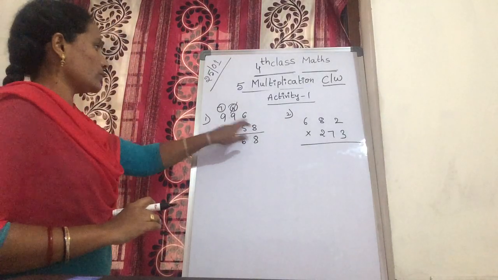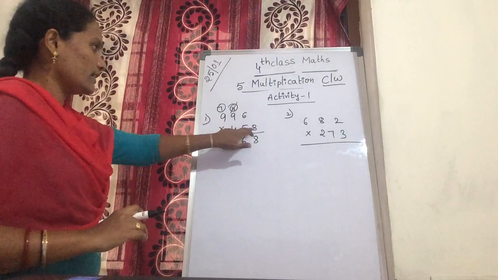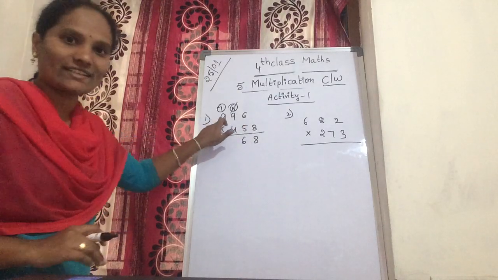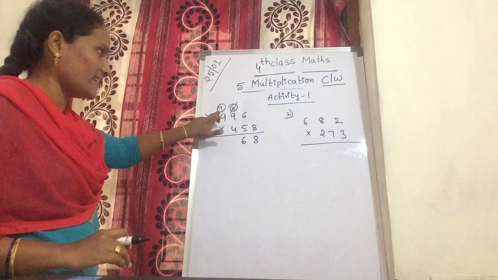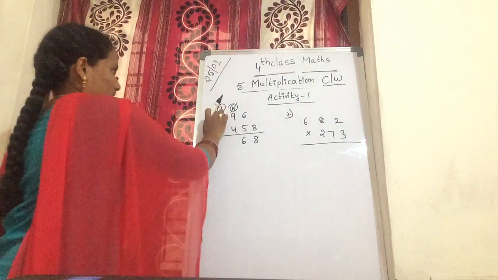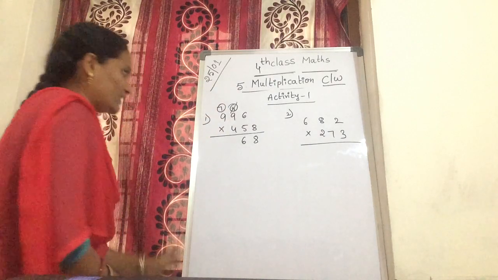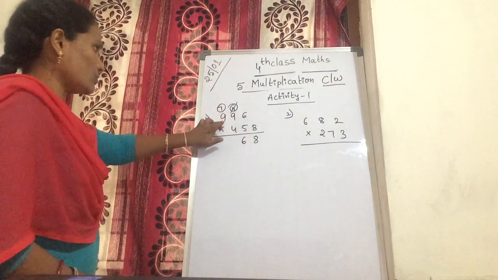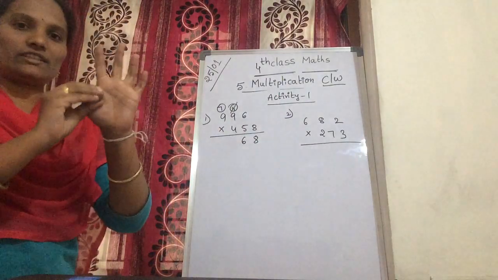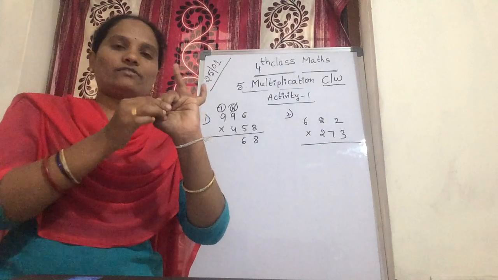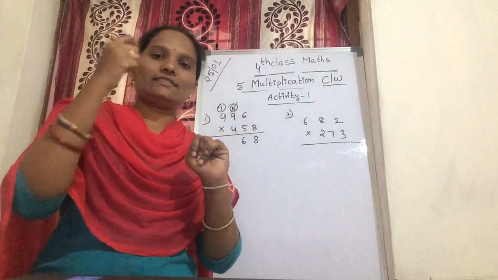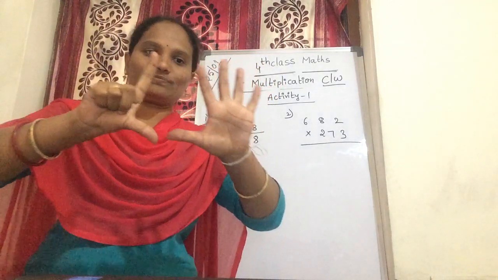Now tens is over. Next, coming to the hundreds. Now 8 9s are 72. How much? 8 9s are 72 plus you are adding 7. Here 7 is there. So you are adding 7. 8 9s are 72 plus 7. So counting on from 72: 73, 74, 75, 76, 77, 78.